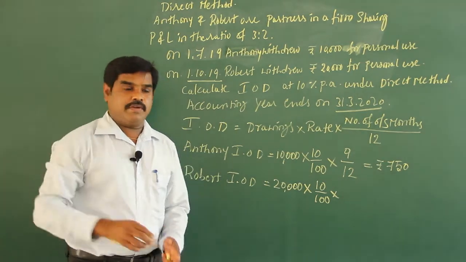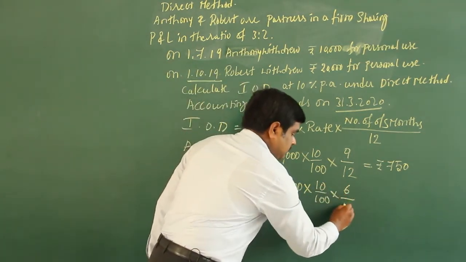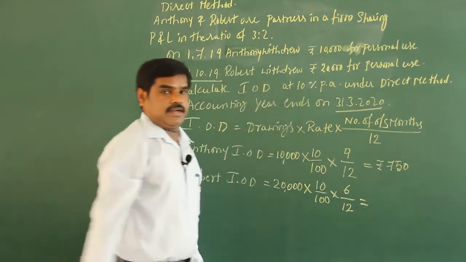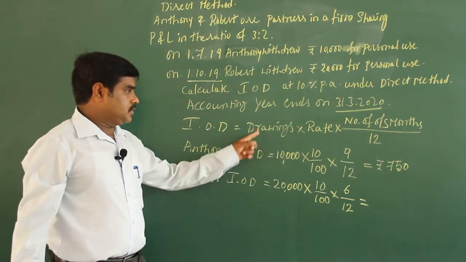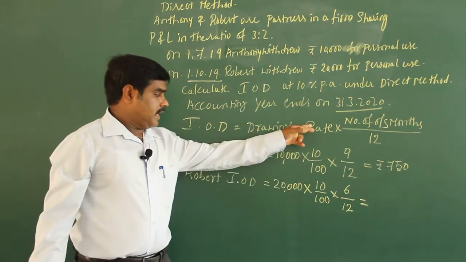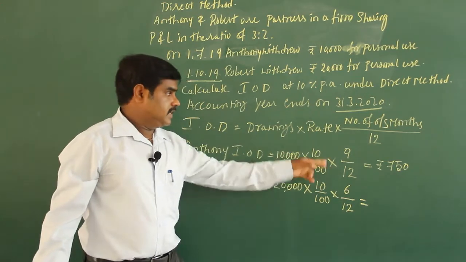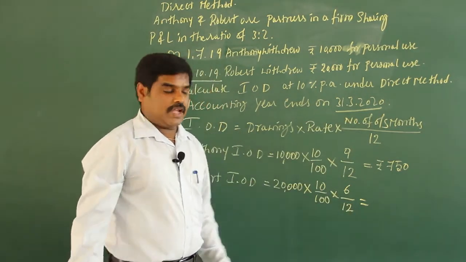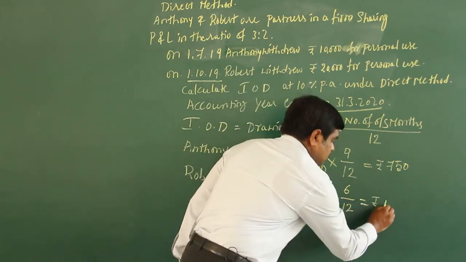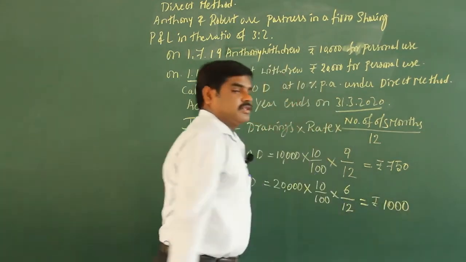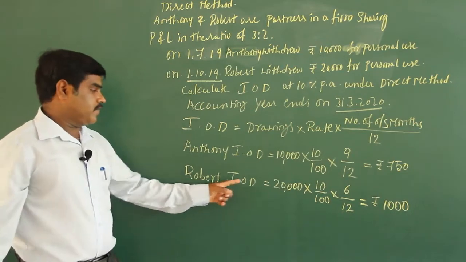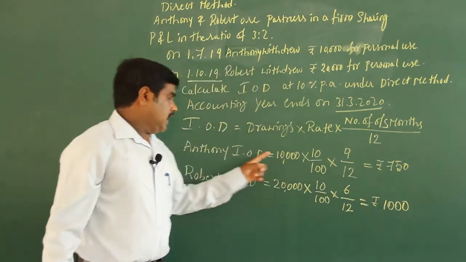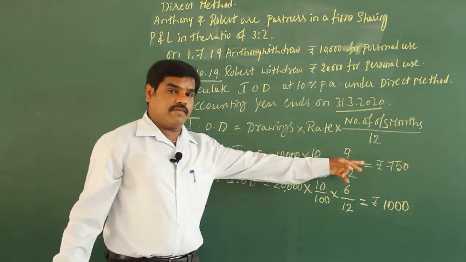So the outstanding period will be 6 months out of 12. So 20,000 rupees is the drawing, rate is 10% and the outstanding period is 6 out of 12. If we calculate, we'll get the answer 1,000 rupees. So interest on drawings of Robert is 1,000 and of Anthony 750.